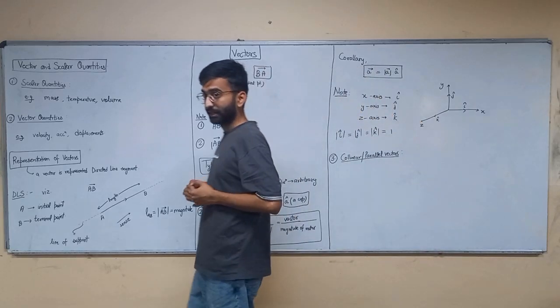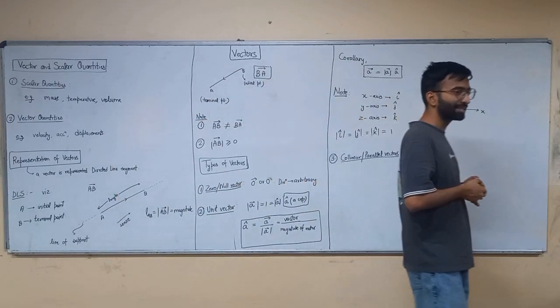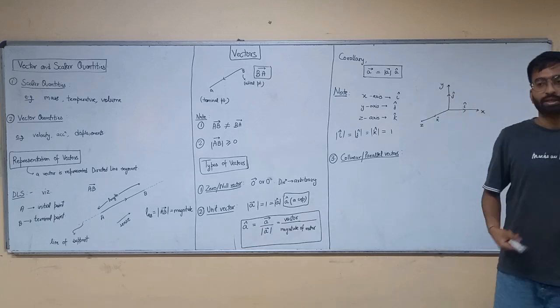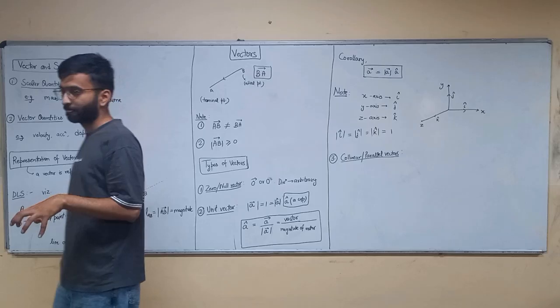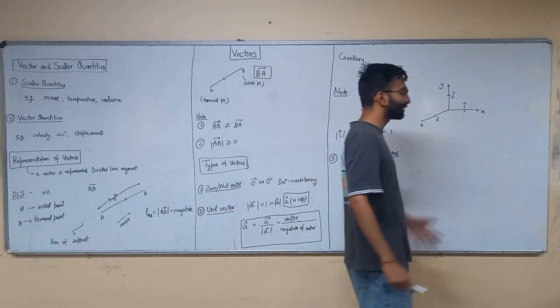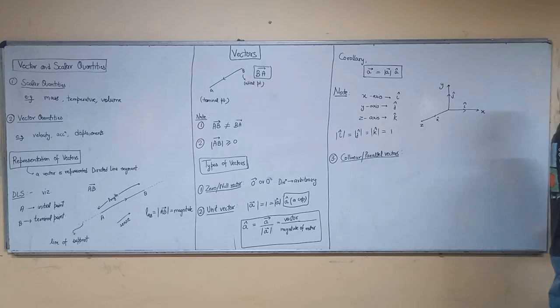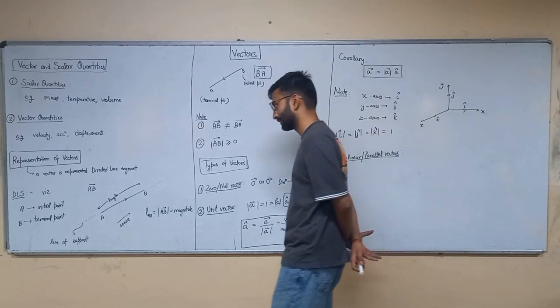What is DLS? Directed line segment. So vectors are said to be collinear if their DLS are parallel, irrespective of their sense.